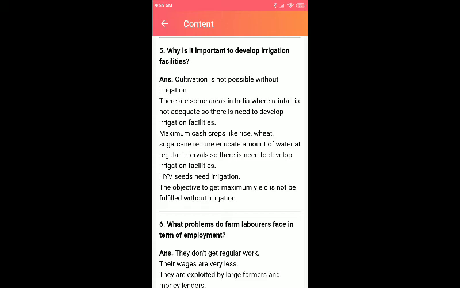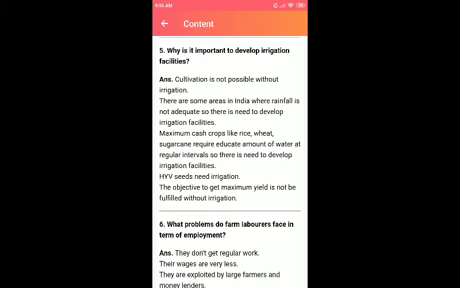There are some areas in India where rainfall is not adequate, so there is a need to develop irrigation facilities. In some areas rainfall is much more, so they don't need irrigation; they have to divert the water and make use of it. But in some areas there is no adequate water facility, so they have to use bores and tube wells.